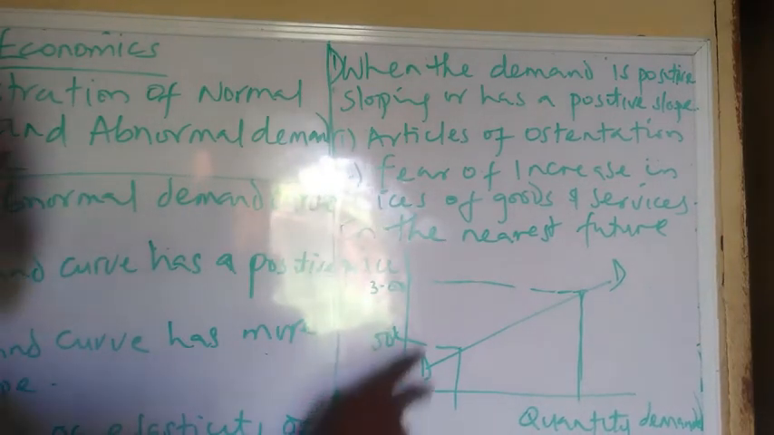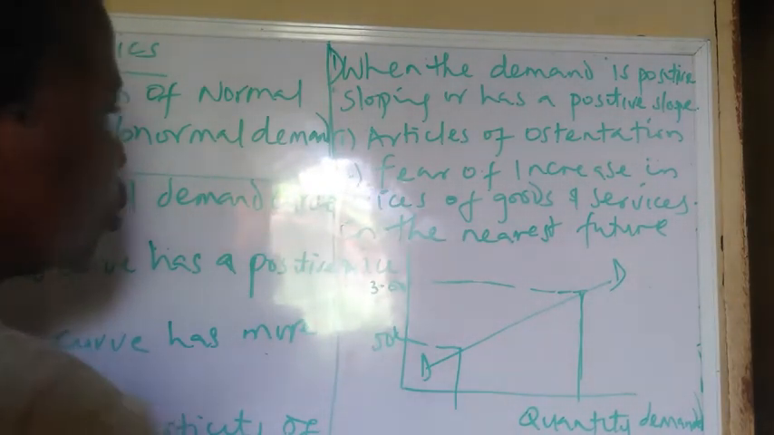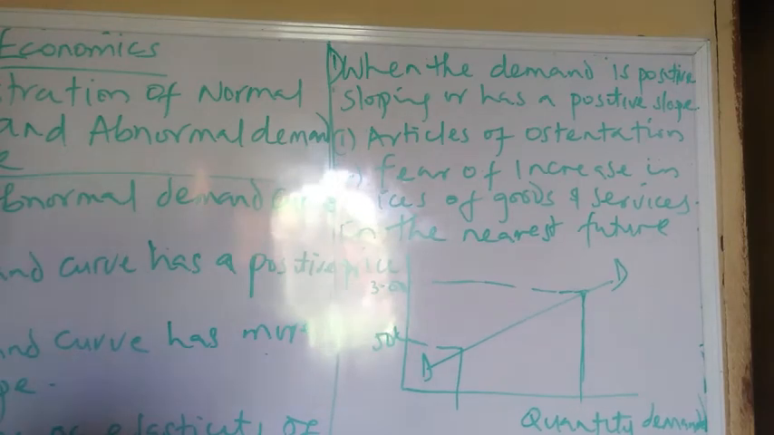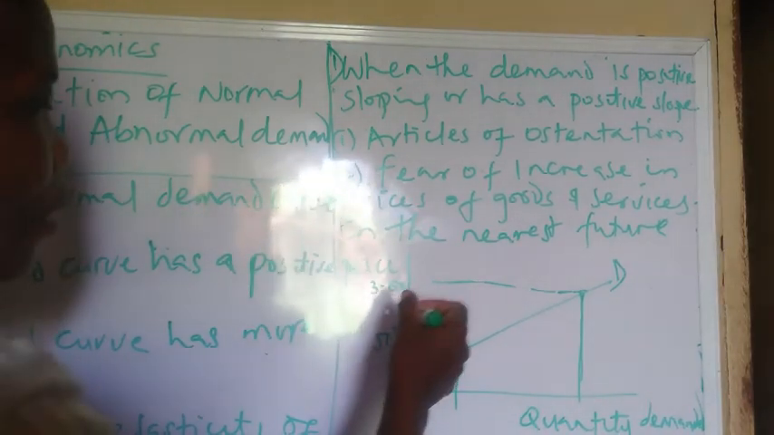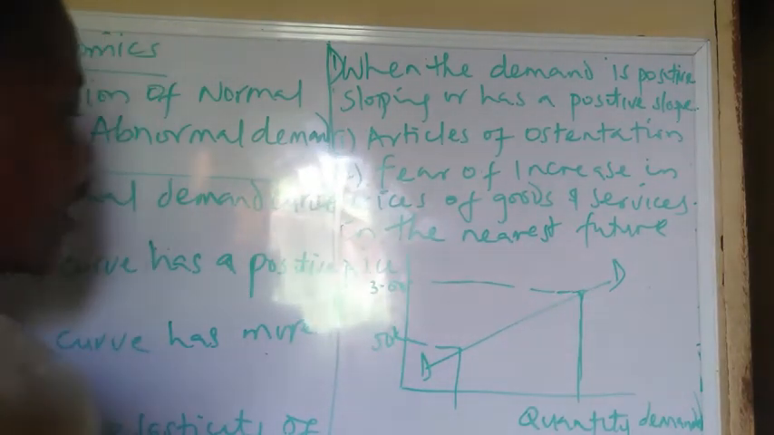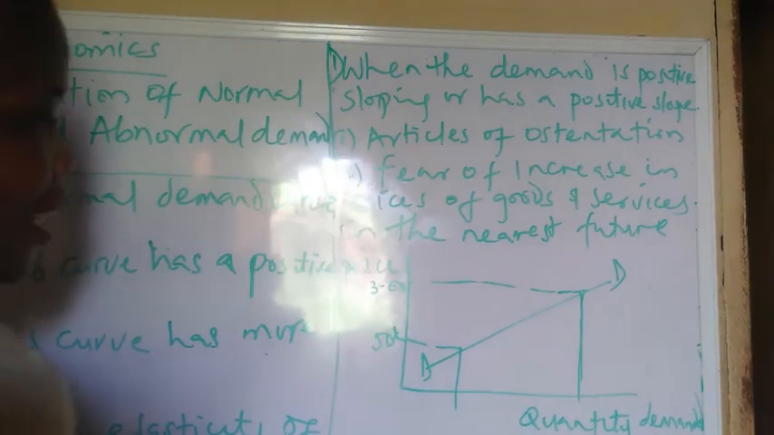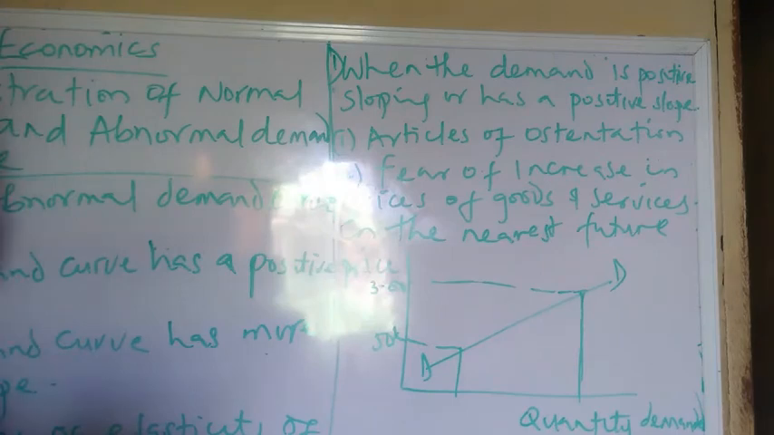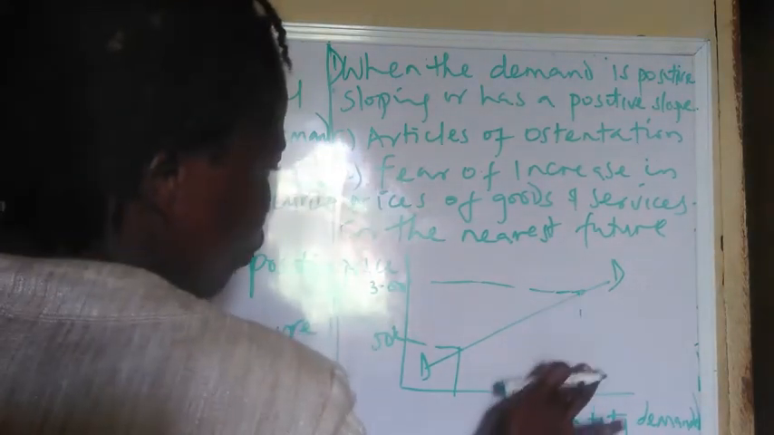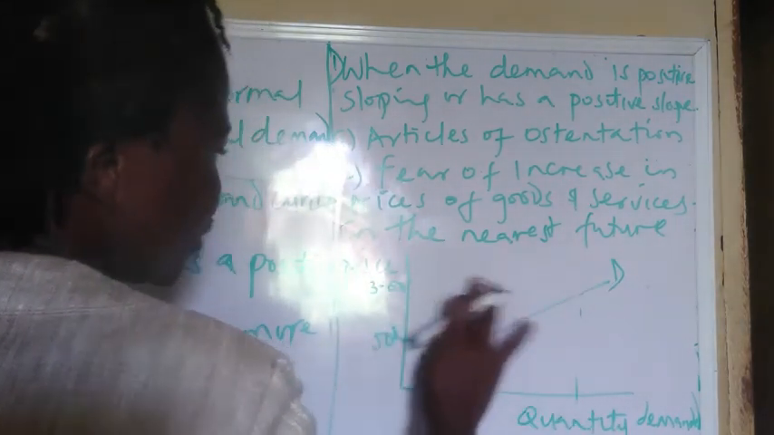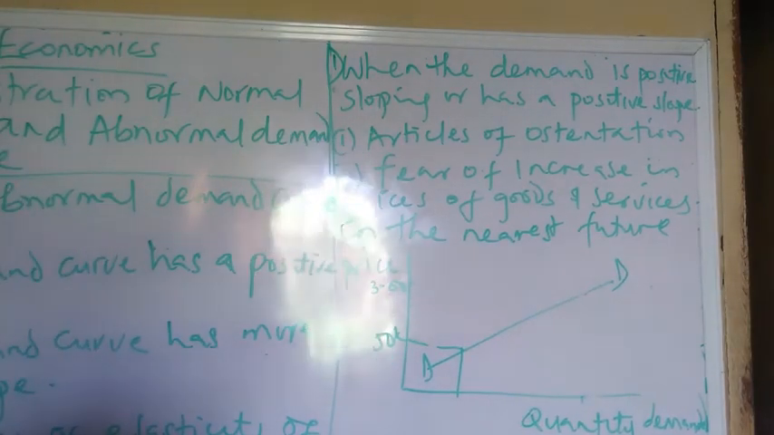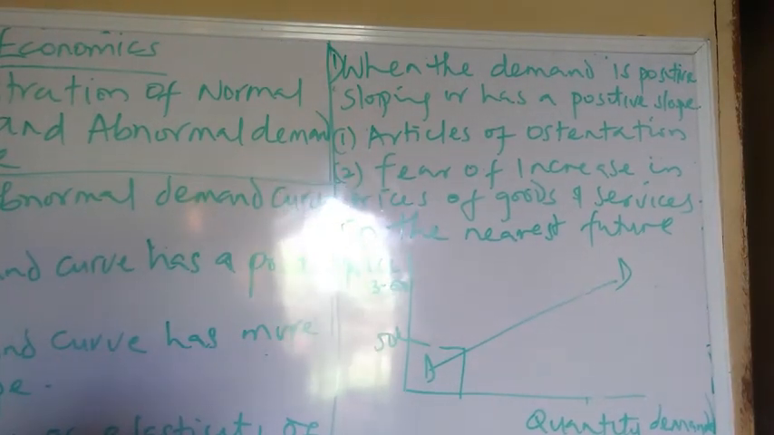But under these articles of ostentation or fear of increase in the price of goods and services in the nearest future, you find that most consumers tend to buy goods even at a higher price. Even at a higher price, they buy the goods. And this does not follow the law of demand. It is against the law of demand. So this is one aspect that brings about abnormality in the demand curve.